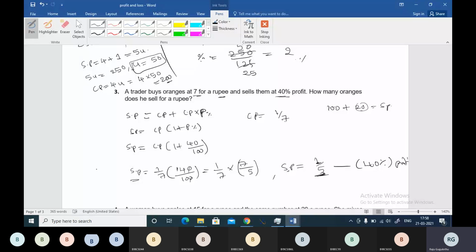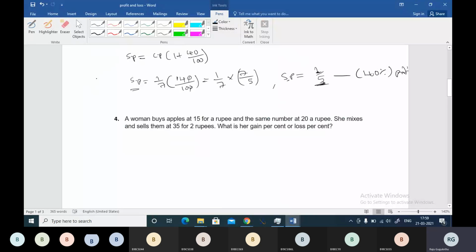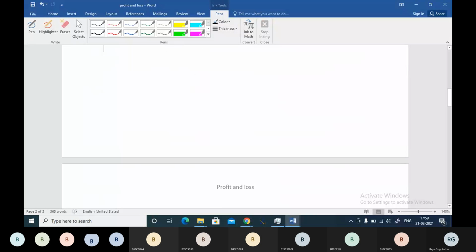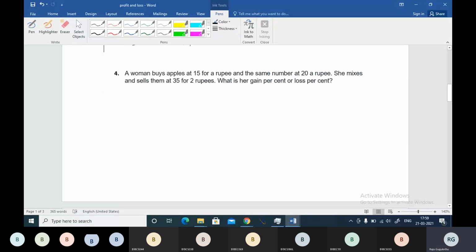Okay, buddy. Let's go to next question. Question number 4. A woman buys apples at 15 for a rupee, and the same number at 20 for a rupee, and she mixes them and sells at 35 for 2 rupees.